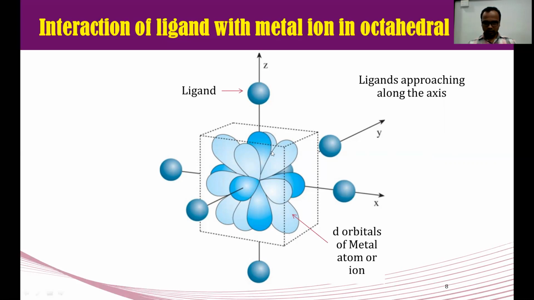This is the central d orbital of the metal atom or ion. We have seen the different shapes of the d orbitals. Now there will be interaction between the electrons of the ligands and the electrons of the central metal atom or ion. In this theory there will be completely electrostatic interaction. The electrons of the ligand have negative charge, and the electrons of the central metal also have negative charge. So there will be repulsion between the electrons of the ligand and the electrons of the metal atom or ion.